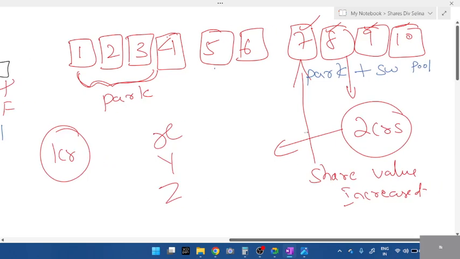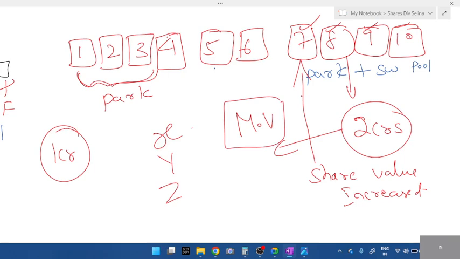After construction, they have to pay 2 crores. This 2 crores they pay after construction is called market value. Once you construct something, or once you open the company and start running it, whatever you sell at, we call it market value, MV. So this 2 crores will be MV.